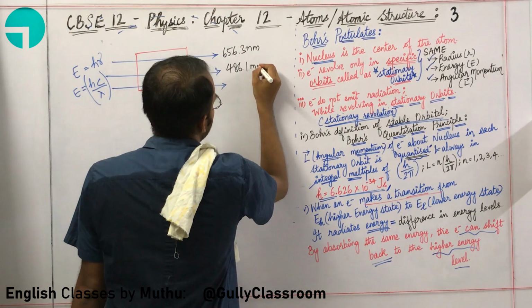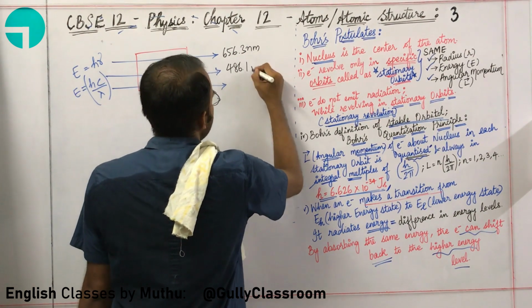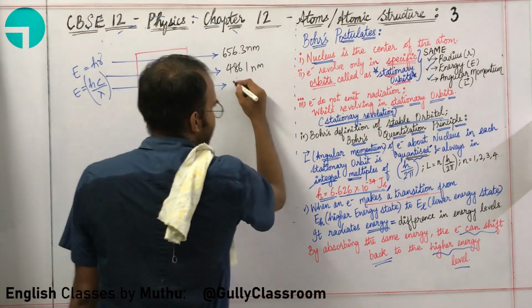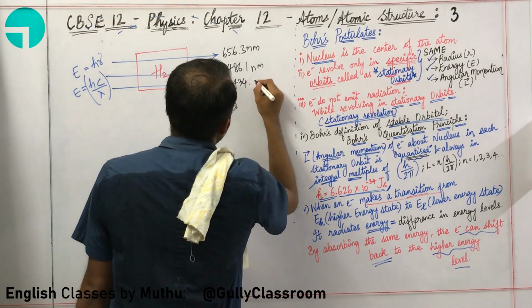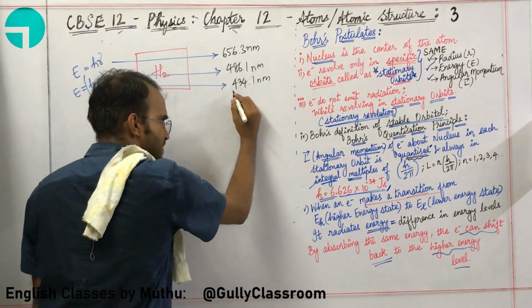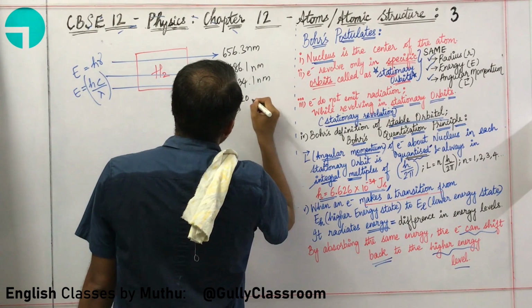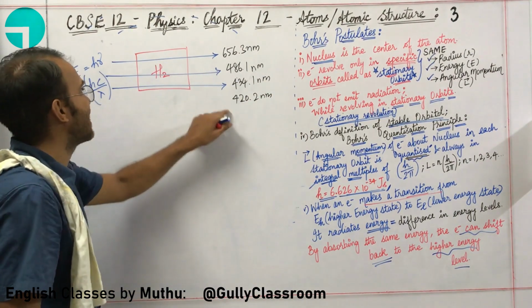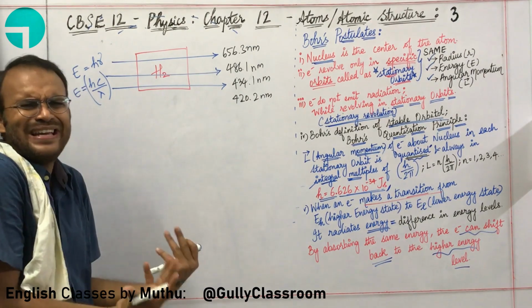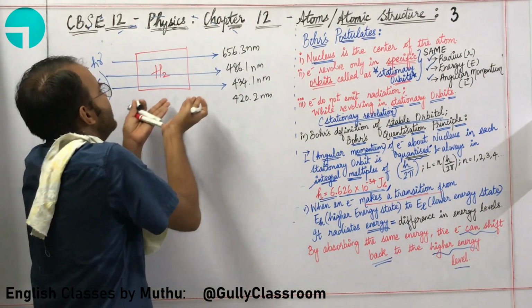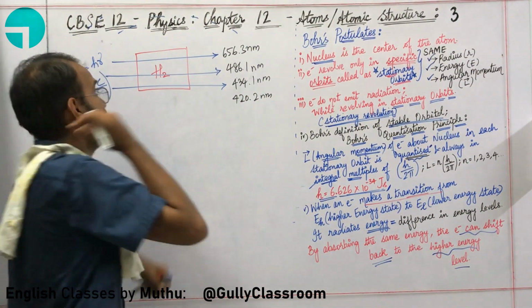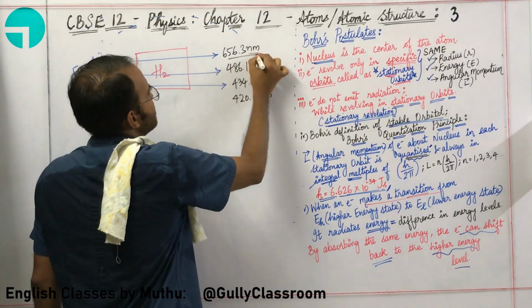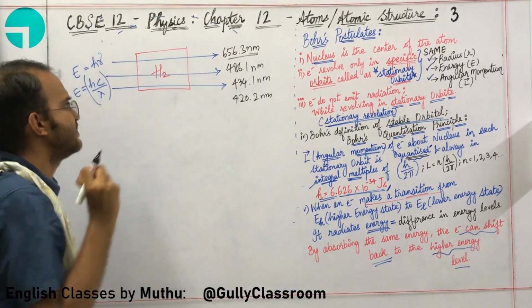486.1 nanometers. The next thing is 434.1 nanometers. The next thing is 420.2 nanometers. These particular frequencies are absorbed by hydrogen. The scientists were not able to explain why these wavelengths were absorbed. Nanometers means wavelengths.